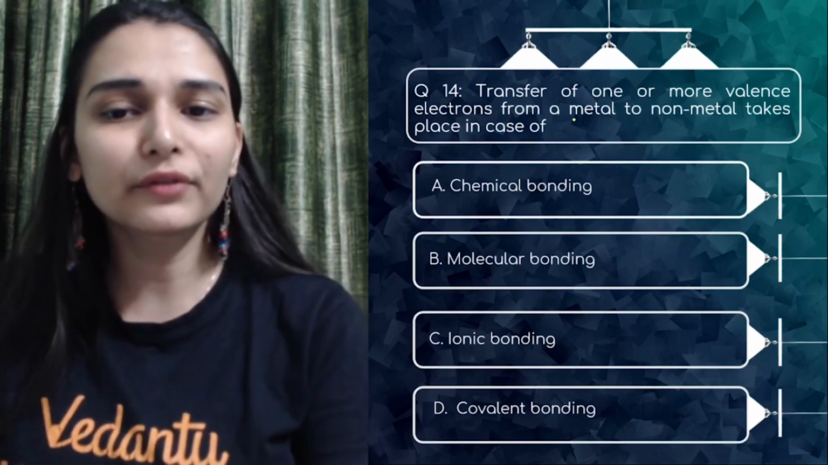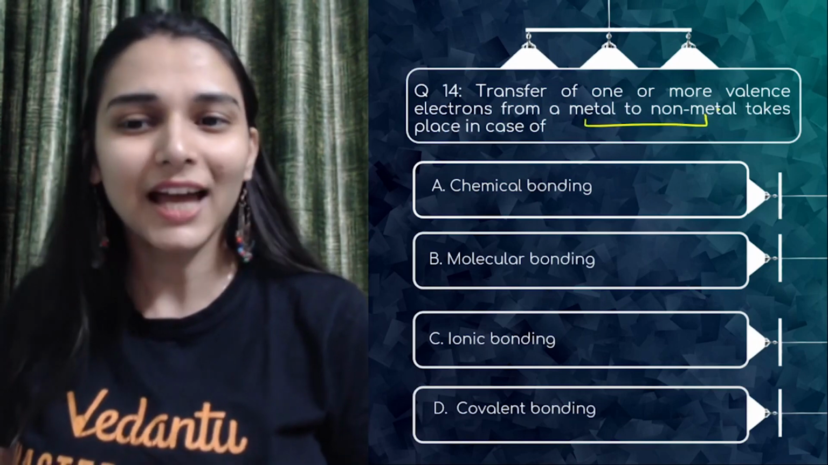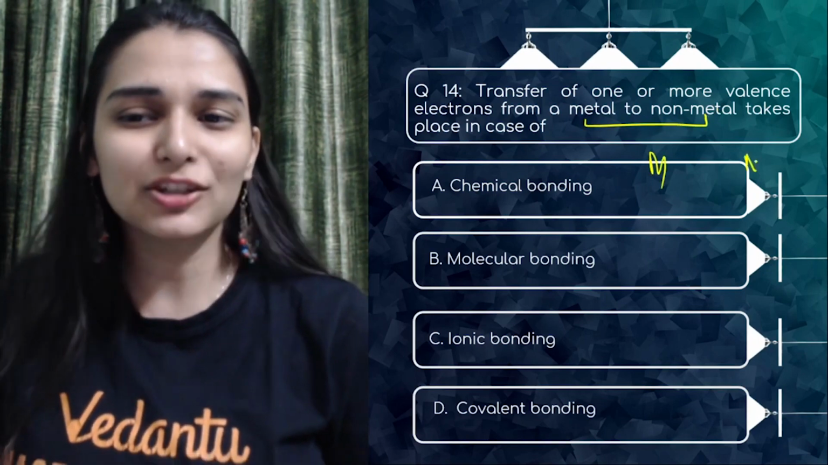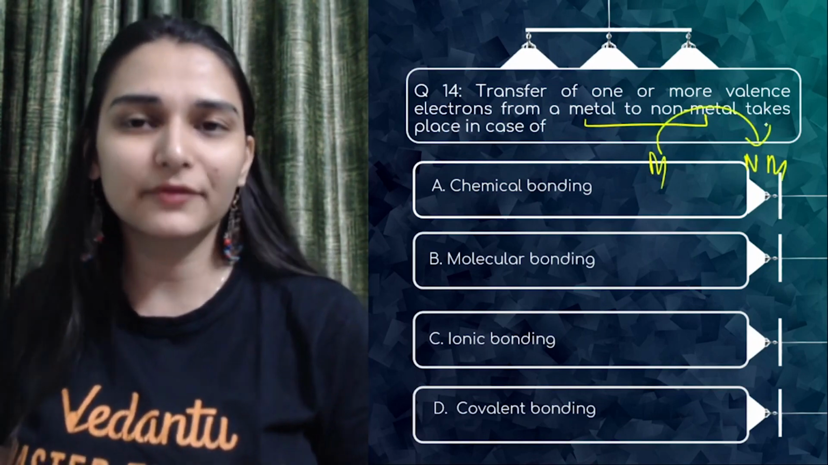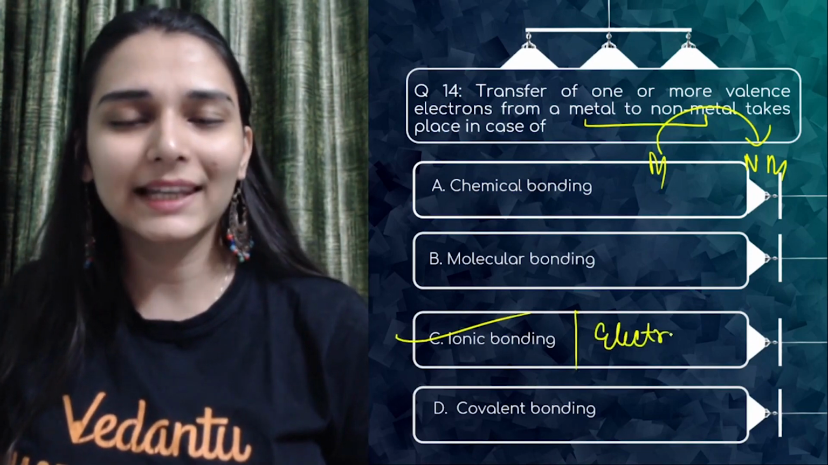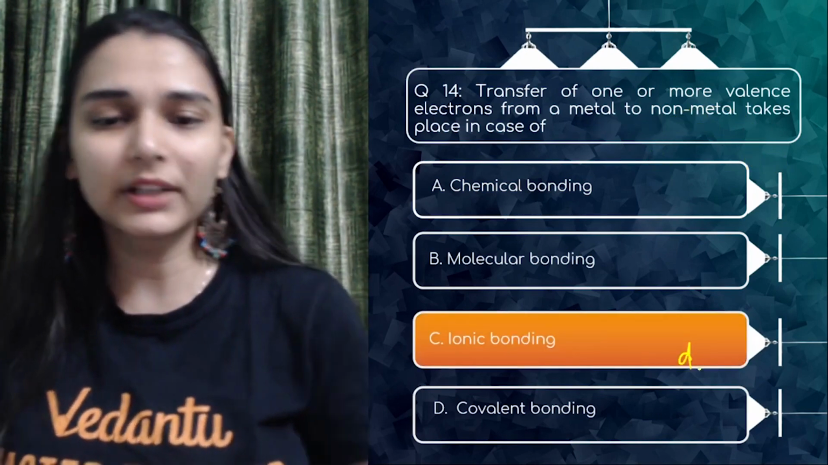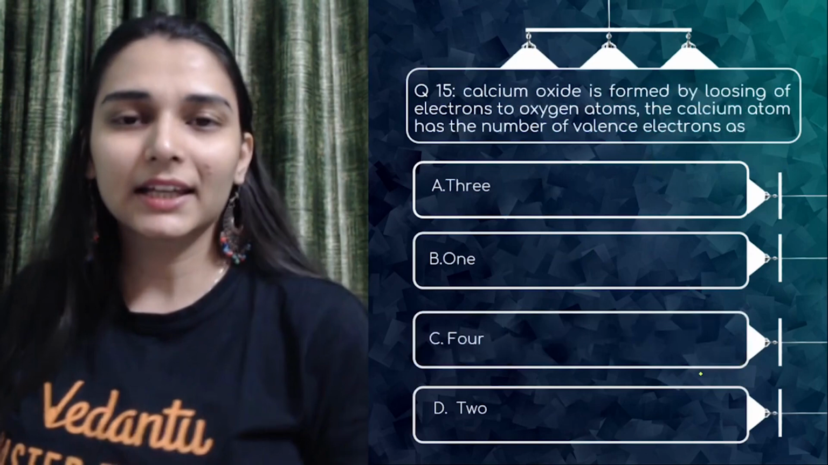Transfer of one or more valence electrons from a metal to a non-metal takes place in the case of? In the chat box, comment section, the transfer happened between metal and non-metal. Ionic bond, also known as electrovalent bond. You don't need to go anywhere else. Simple cut answer. Okay.